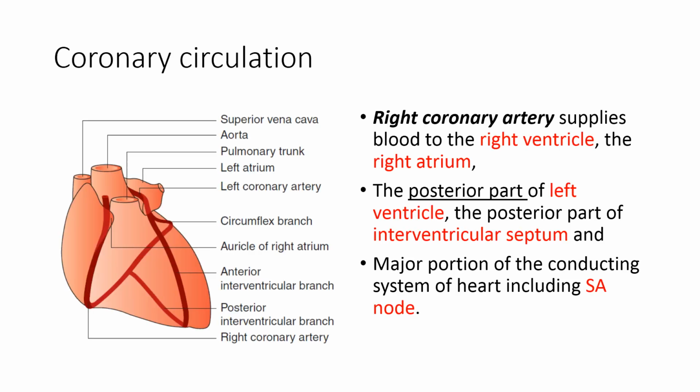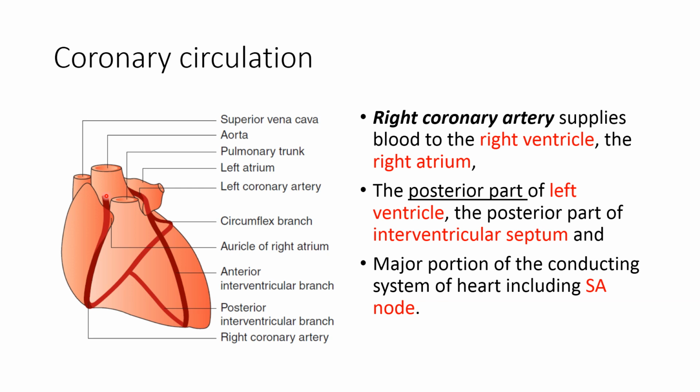Coronary circulation includes the arterial supply and the venous drainage in the myocardium of the heart. Now, first of all, understand the arterial supply to the myocardium. The arterial supply to the myocardium is through the coronary arteries originating from the aorta. The coronary arteries are the right coronary artery and the left coronary artery.